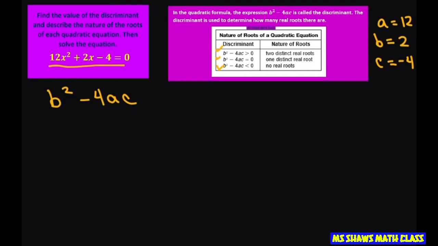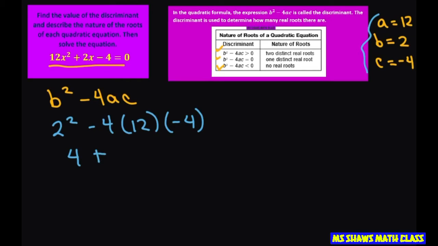So let's substitute in our values. So b is 2 squared minus 4 times 12 times negative 4. So this is going to be 4 plus 16. This is plus because two negatives make a positive. So 16 times 12, or you can say 48 times 4, is going to be 192. And this is going to equal 196.